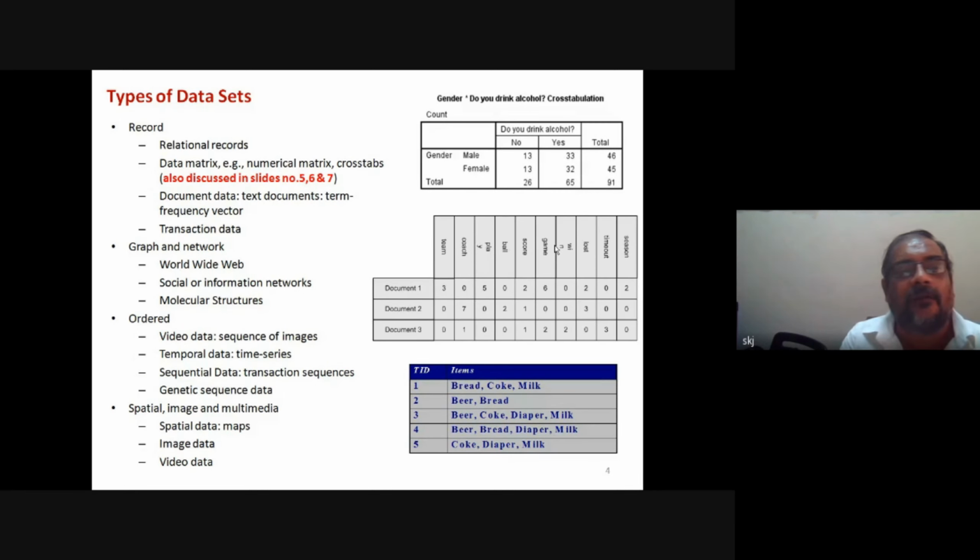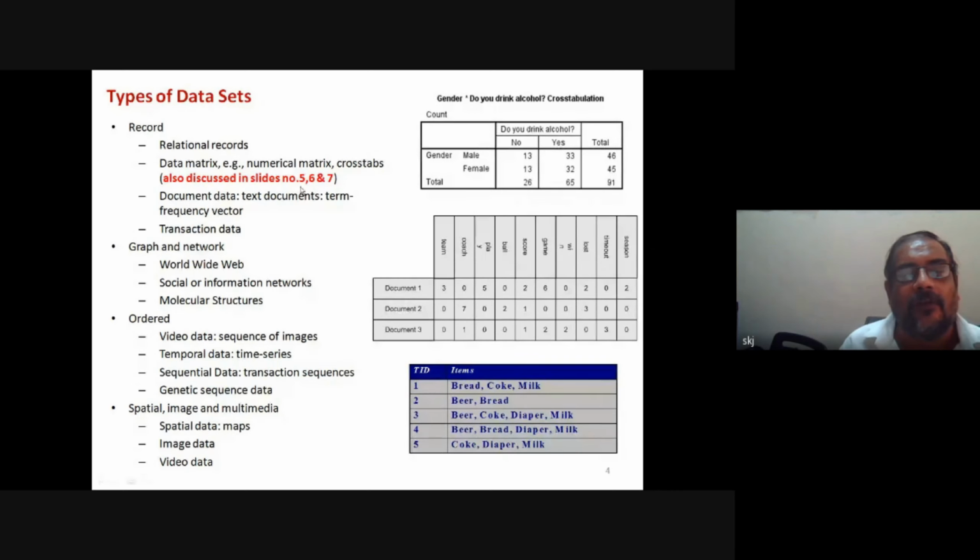Other example, graph data. Social networking data, or a social network, is basically represented by a graph. There are several such examples in real life that can be directly mapped in the form of a graph, and then we can apply operations.